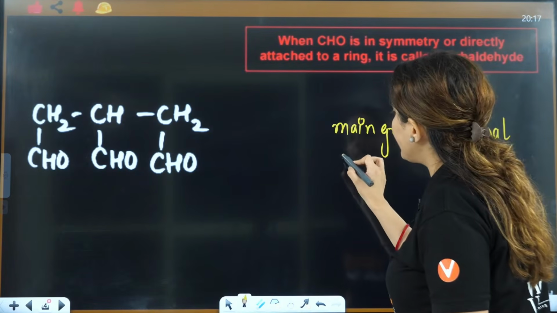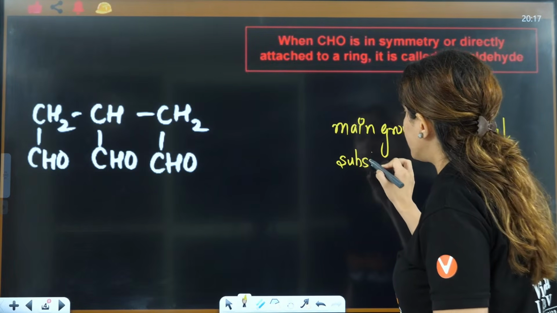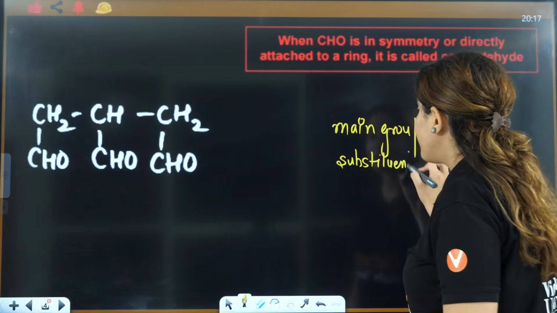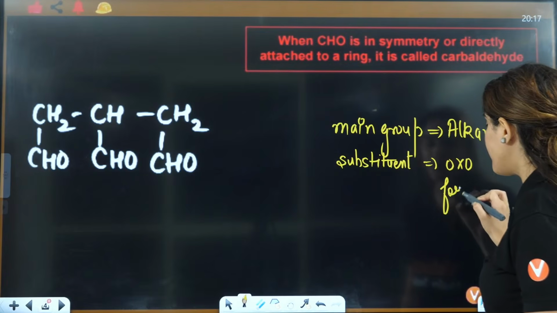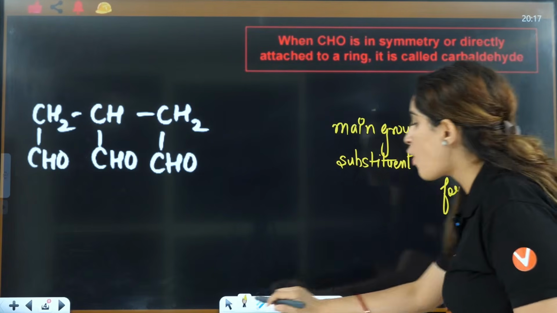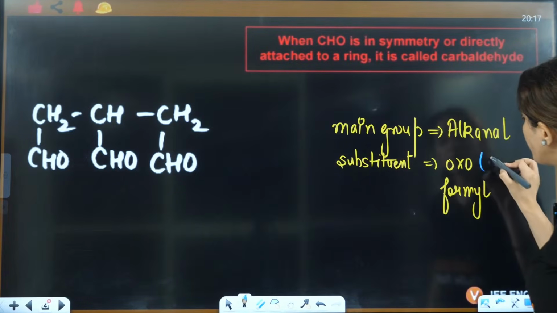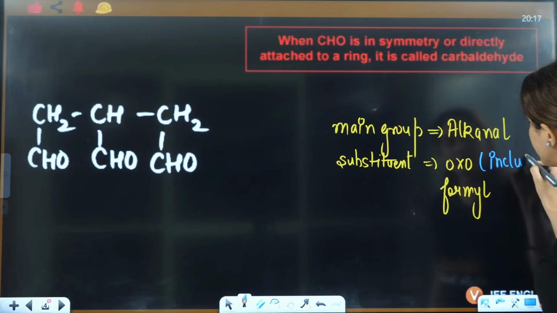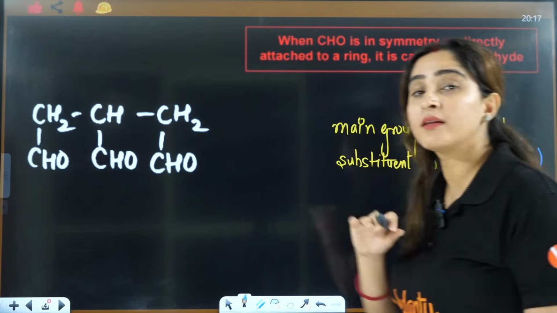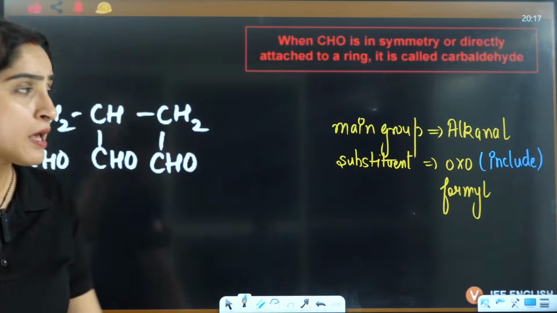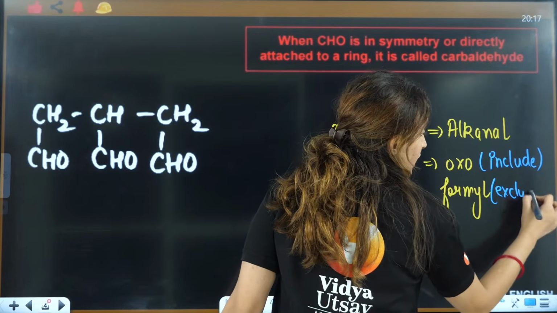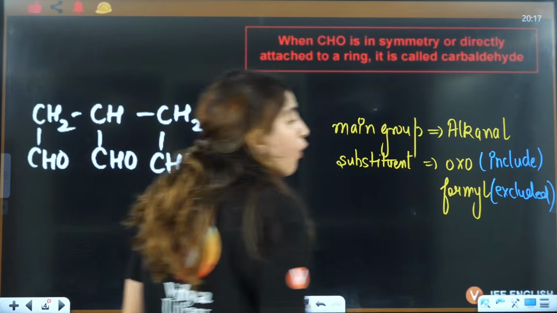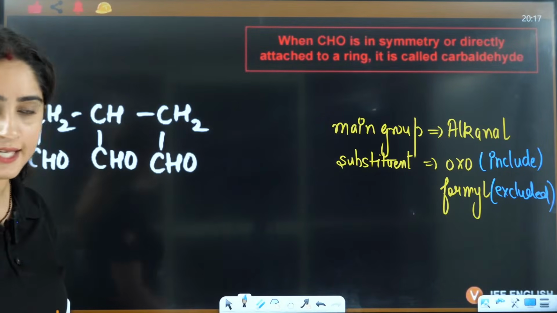If aldehyde is the substituent, not the main group, then it can have oxo also, it can have formyl also. Oxo, I told you, is when you include the carbon in the parent chain. If you exclude it, it will be called formyl.